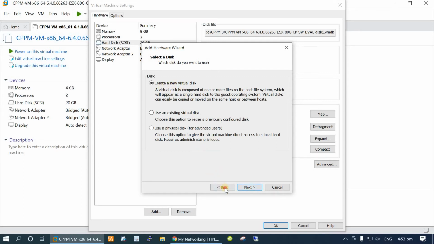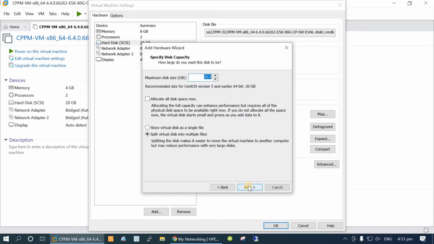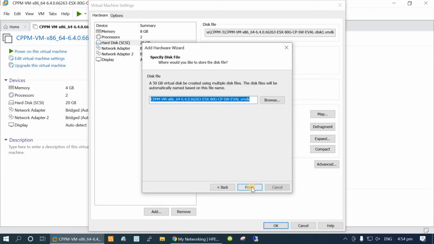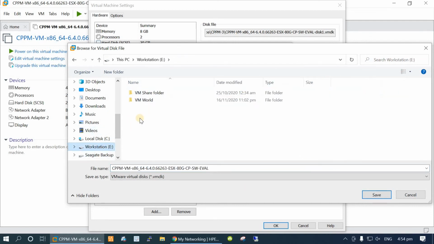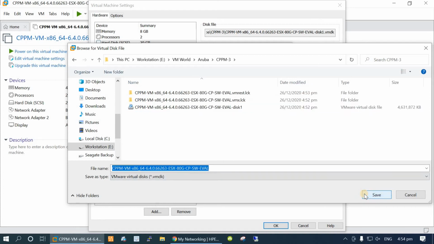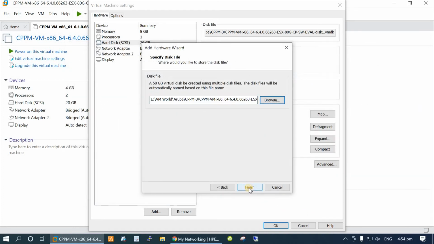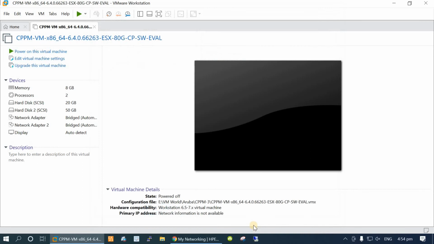Create a new virtual hard disk. I select the same type which is recommended, SCSI, and then 50 GB, and just next. For the destination, I'm going to select the same destination which I already selected for the image itself. CPPM 3. Okay, perfect. Finish, and then okay.